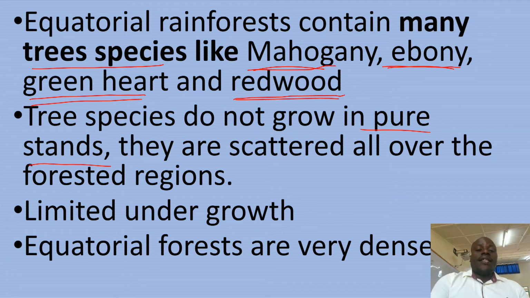There is limited undergrowth. These short other trees or vegetation, grass that grows in the middle of the forest, is limited because I think there is not enough space, and again light does not easily penetrate inside there, and again the mulches, the droppings of the tree leaves, will not allow this undergrowth.